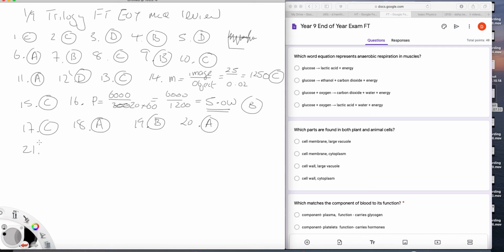21. Which parts are found in both plant and animal cells? Well, large permanent vacuoles are only found in plant cells, so that's not true. Cell membrane and cytoplasm, they've both got cell membranes, they've both got cytoplasm. Cell walls, no. It is B.